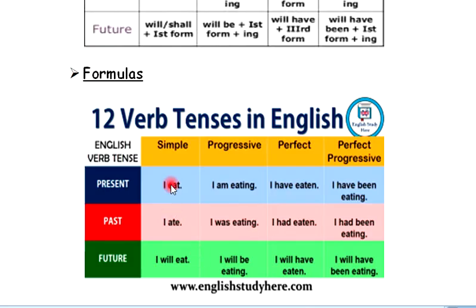So these are the kinds and subkinds of tenses. You may use a single sentence in all of the 12 tenses by following these kinds of rules. You need to follow these rules to make a proper chart. You have to make a proper chart with the help of these formulas, these rules, and you can easily understand the sentence structure with the help of this kind of tenses chart.